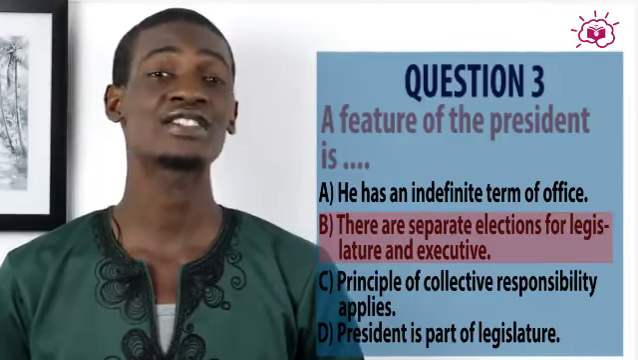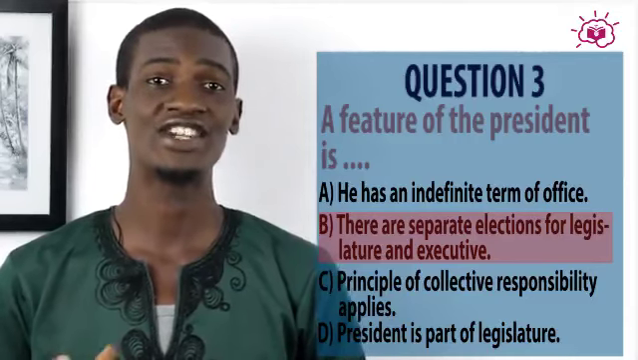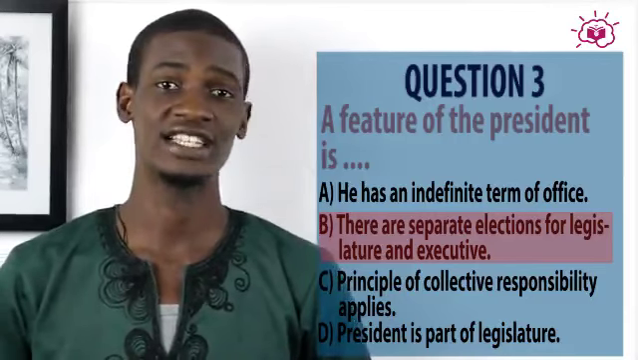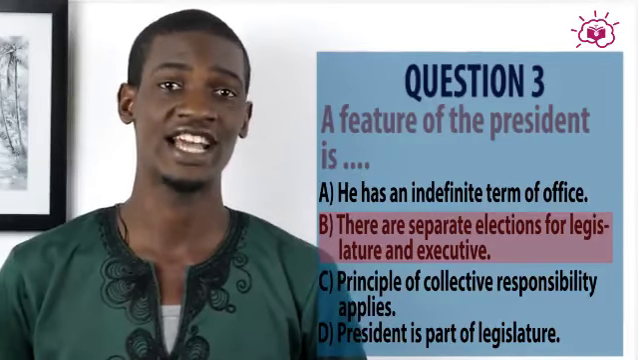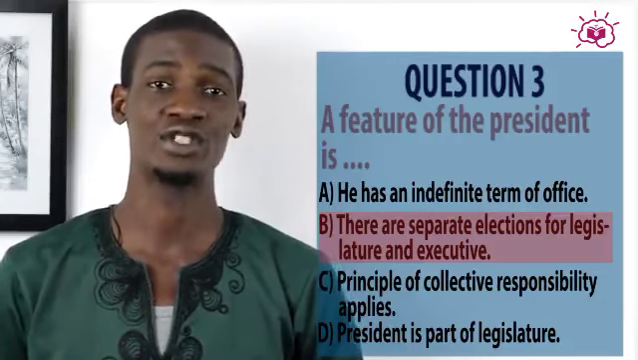Now, in the presidential system of government, the principle of separation of power applies, which means the three arms of government are separated. There's the executive, there's the legislature, and there's the judiciary. And each of these are appointed in different ways and through different procedures.